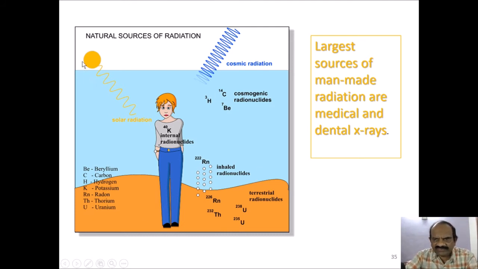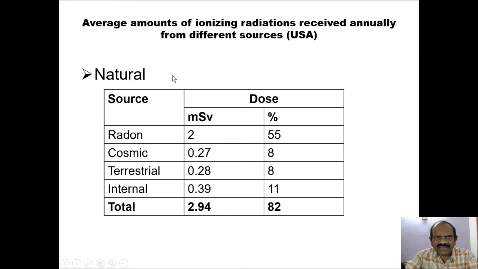I will not go into this figure, but it shows natural sources of radiation, and the average amount of ionizing radiation received annually from different sources, in the USA, the data presently available with me. Natural sources are radon, cosmic, terrestrial and internal. The ionizing radiation received is expressed in millisieverts, and you will find that the maximum dose is received from radon, about 55 percent.